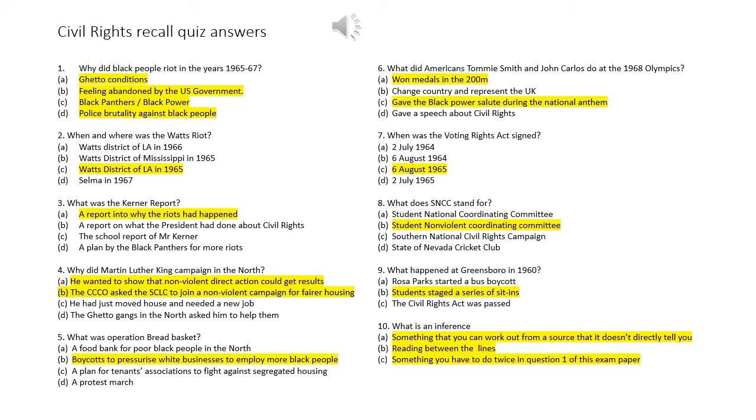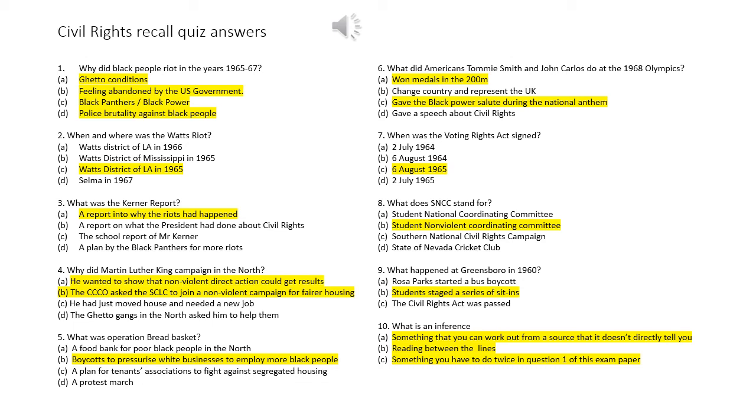Question 4, why did Martin Luther King campaign in the North? The answer is A and B. A, he wanted to show that non-violent direct action could get the results, and B, because the CCCO had asked the SCLC and Martin Luther King to join a non-violent campaign for fairer housing.